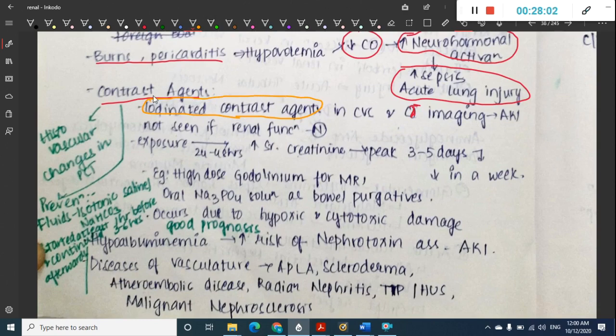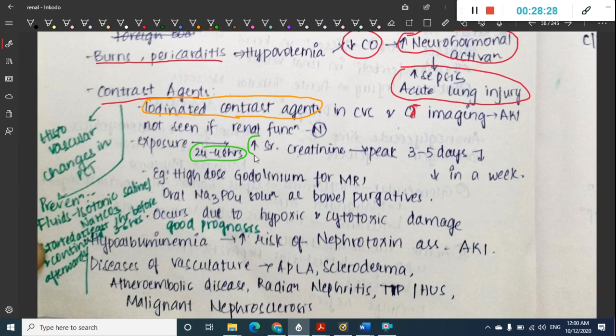So now if the patient has been exposed to any type of iodinated contrast agent, immediately he does not develop symptoms. It takes nearly 24 to 48 hours for the creatinine to rise. Once there is exposure to the contrast agent, within 24 to 48 hours the serum creatinine will rise.